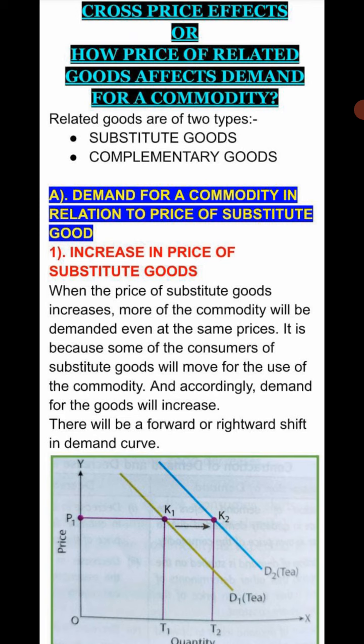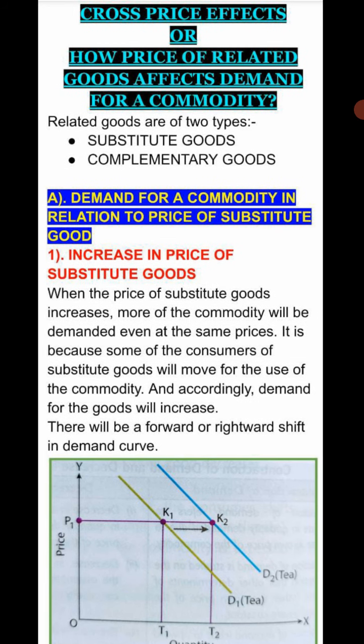The very first is increase in price of substitute good, and the second is the decrease in price of the substitute good. The first point we are going to discuss: when price of the substitute good increases, more of the commodity will be demanded at the same price. Why? Because the consumers who were using the substitute goods will now move to the basic commodity because the substitute has become expensive. Accordingly, the demand will increase even when the price is the same. We can depict it as the forward or rightward shift in the demand curve.